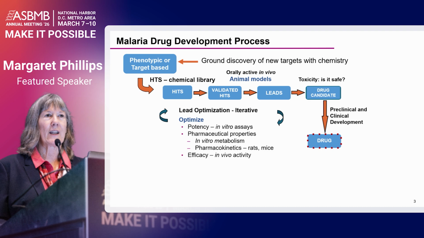That means we can't have the liver metabolizing the compounds too quickly, so we have in vitro assays to look at, both in microsomes and hepatocytes, how fast a compound is likely to be metabolized, and then that can help predict whether we'll have sustained plasma exposure once we get to animals, first rats and mice, and then eventually humans. And through this process, we try to optimize properties.